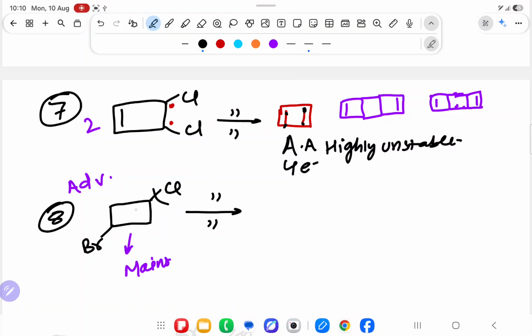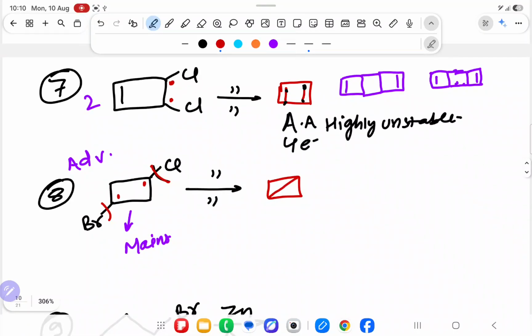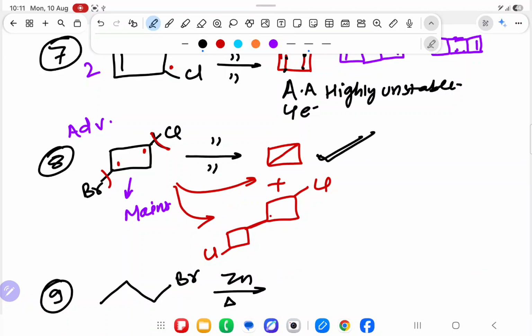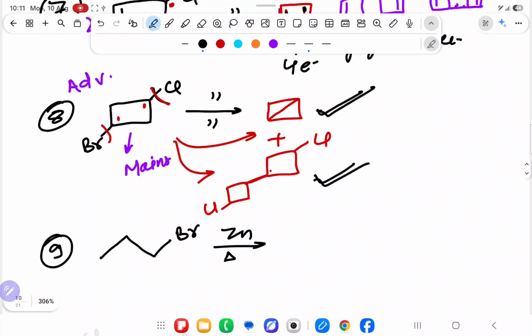If here 1 dot will come, here 1 dot will come, here 1 dot will come, and these two combine together to form this. But if this is not the option, then which one is the good leaving group? Sir, bromine is a good leaving group. So you will make the dot only on the side of bromine, and on the other one, chlorine here, this dot combines to form this. So either this product will come for this or this product will come. So which option will I take? If this is the option, without checking you will take it. If this option is not there, then go with this option.